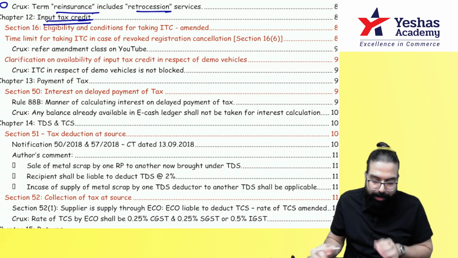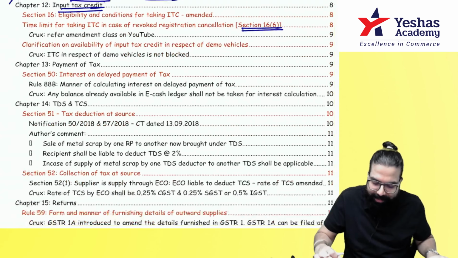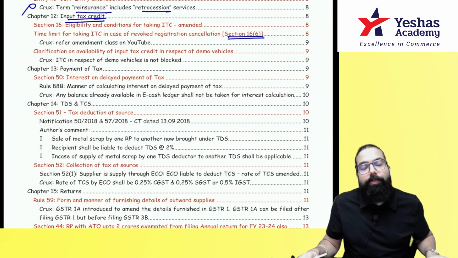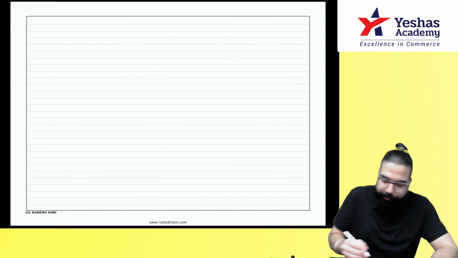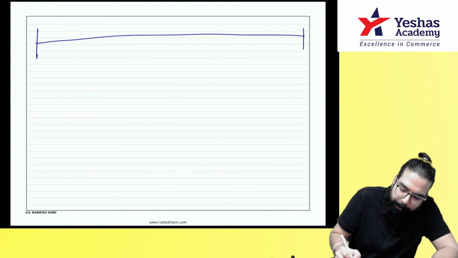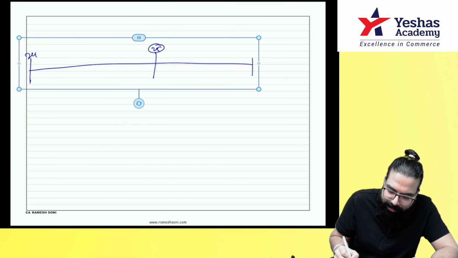In the input tax credit chapter, they have inserted one section, section number 16(6). Sir, what is section 16(6) which they have inserted in the input tax credit chapter? Let me quickly tell it to you. Always remember one thing. For example, this is the year 2024-25. Everyone listen carefully. Section 16(6) has been inserted. What does section 16(6) say?